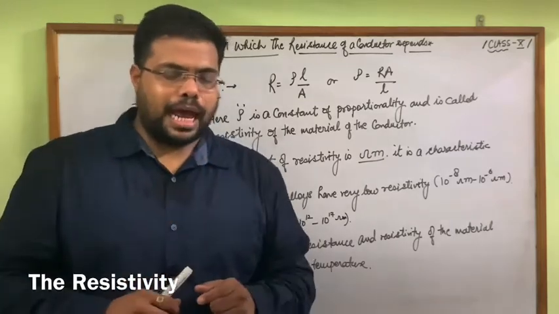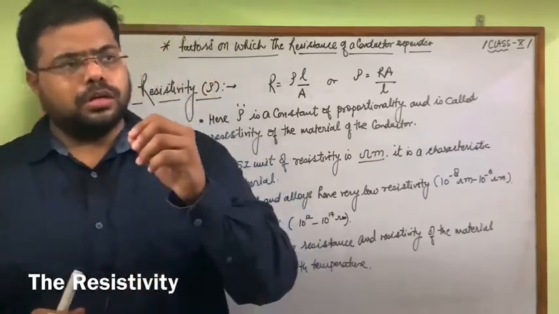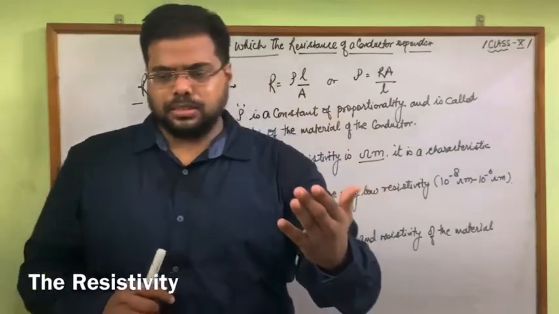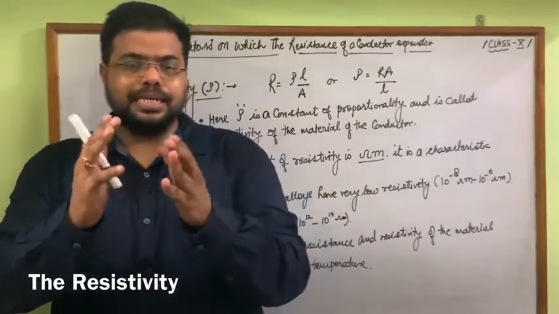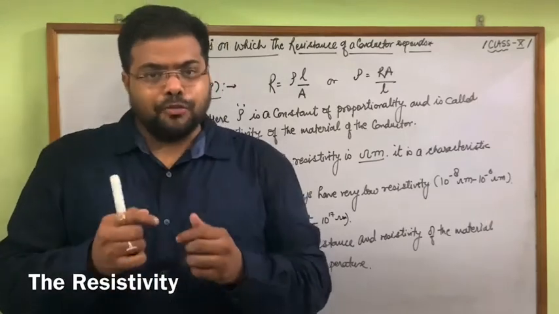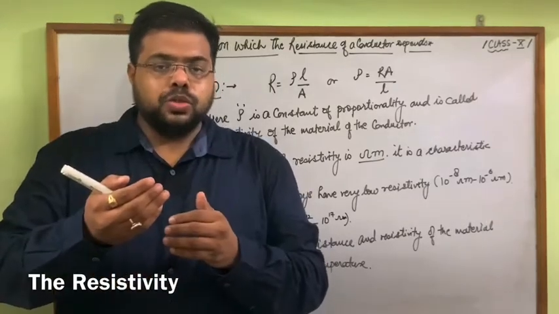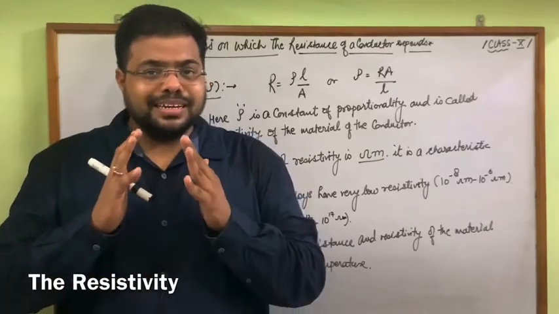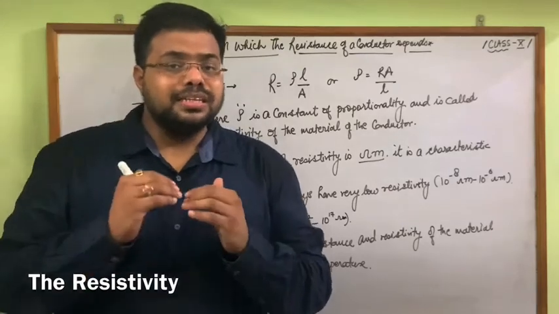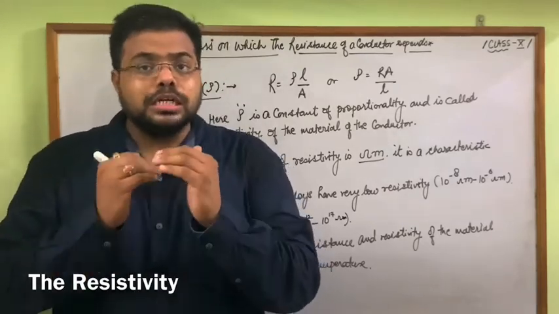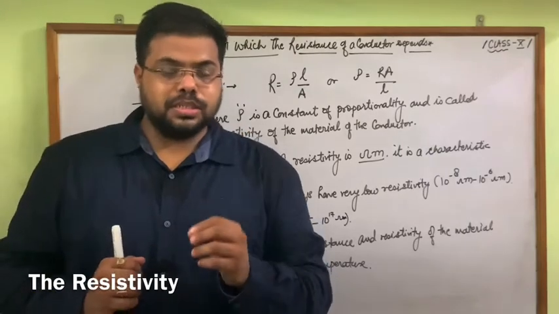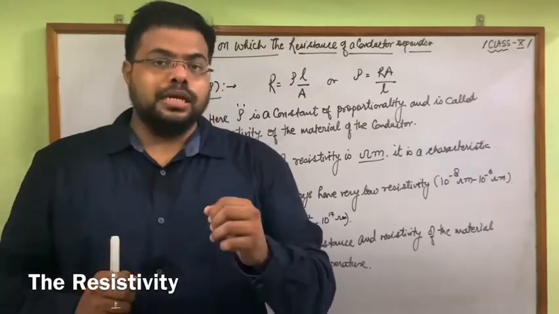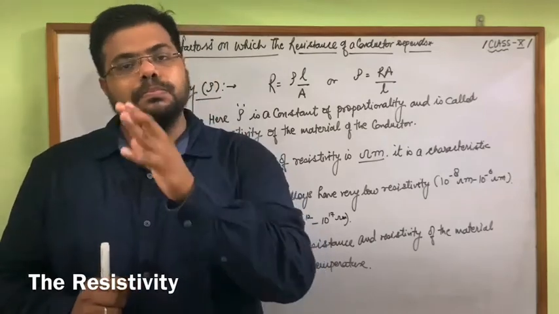On the other hand, for semiconductor materials, for example silicon and germanium, when we increase the temperature, they become good conductors of electricity. So resistivity definitely depends on temperature.